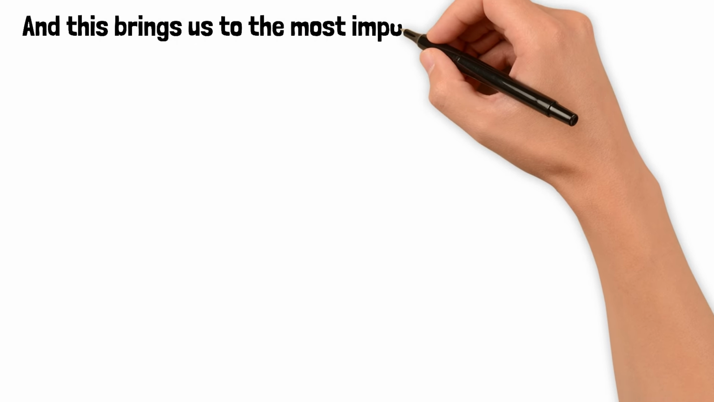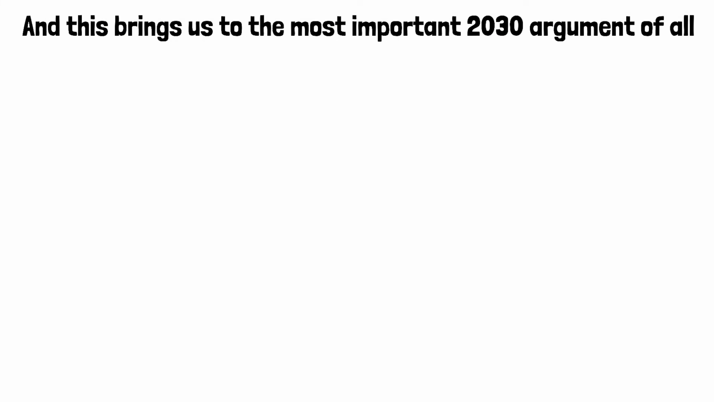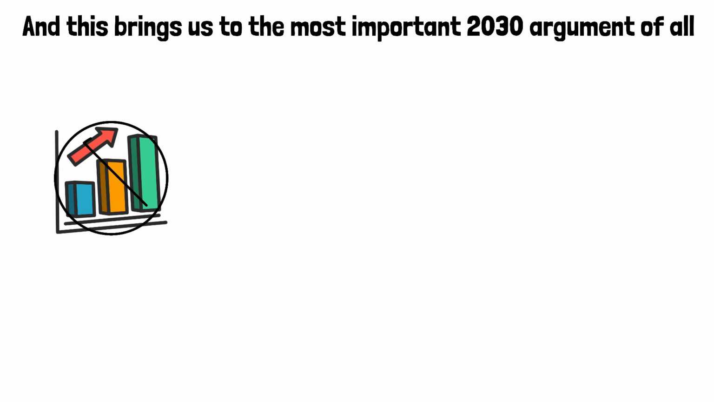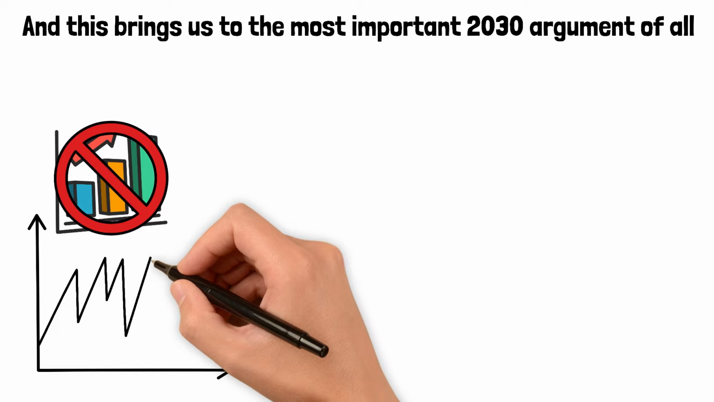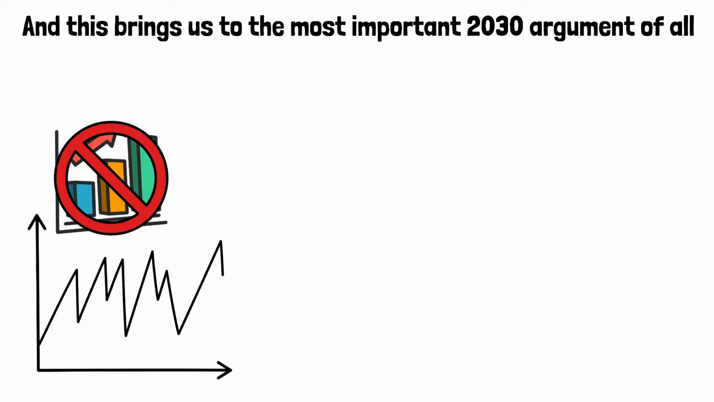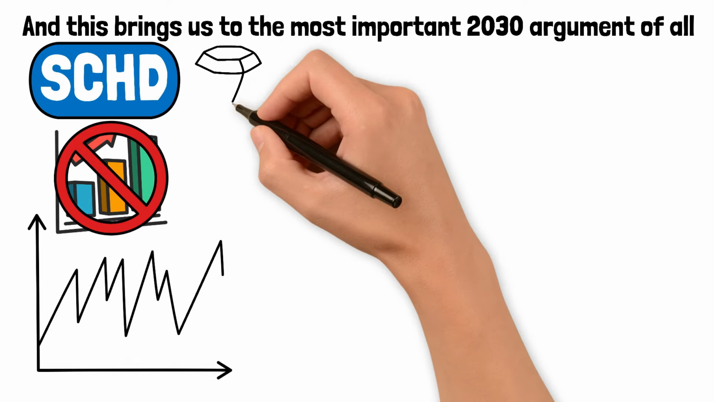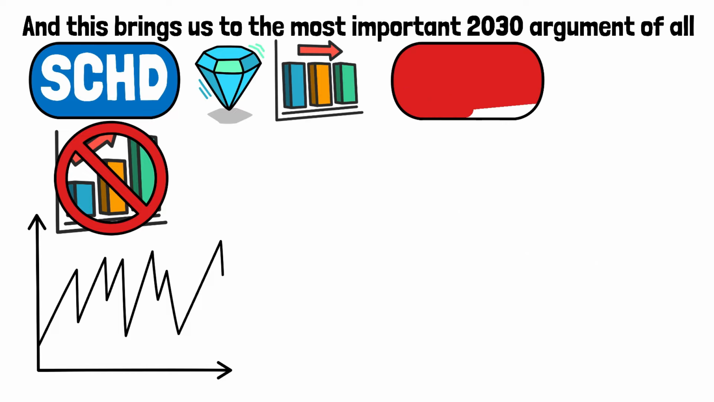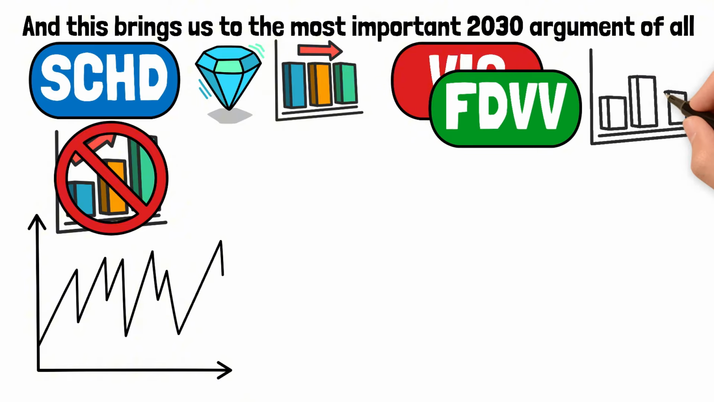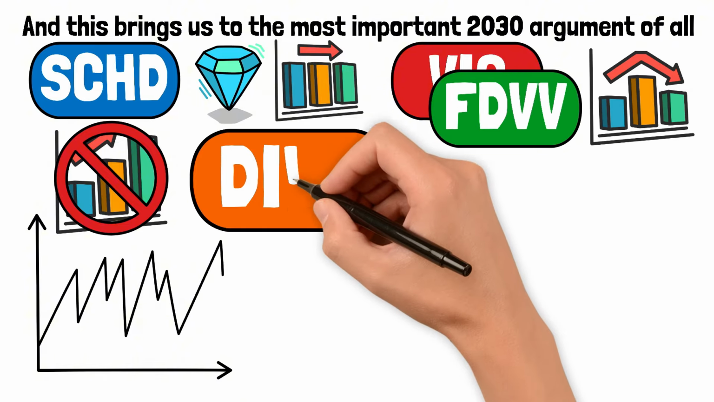And this brings us to the most important 2030 argument of all. What if the next decade is not a raging bull market? What if the future is volatile, choppy, and trades sideways for 5 years straight? In that world, SCHD's buy and hold value-based strategy will go nowhere. VIG and FDVV will be getting crushed. But DIVO is built for this.